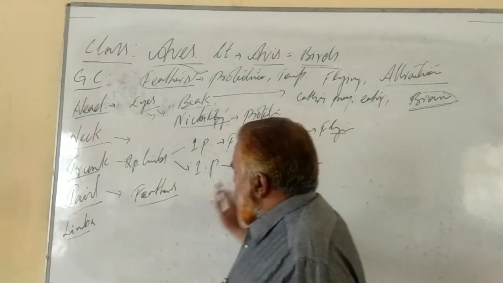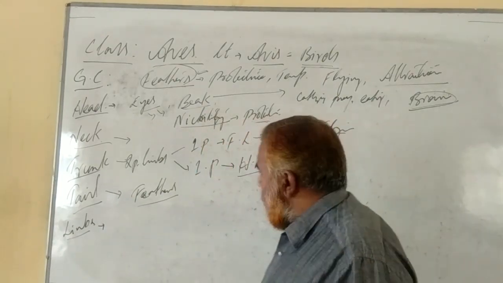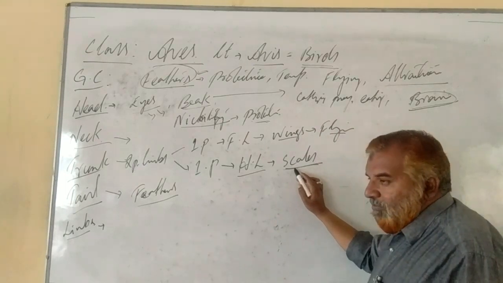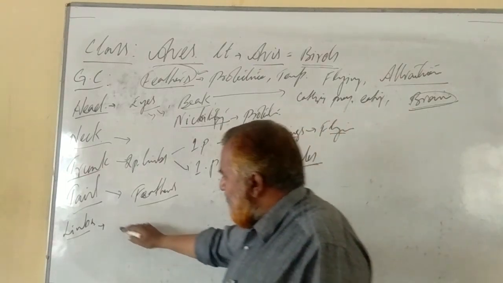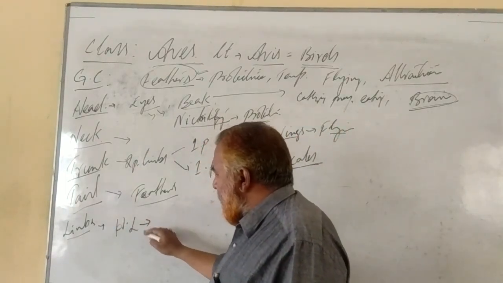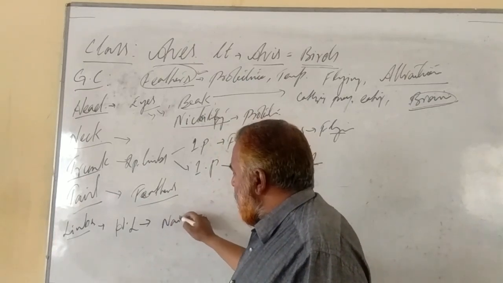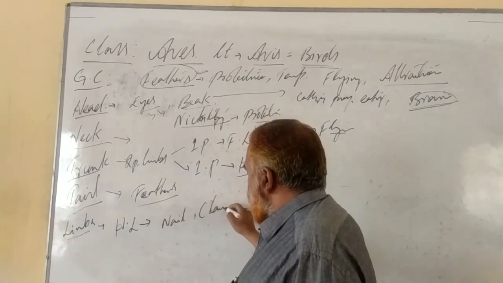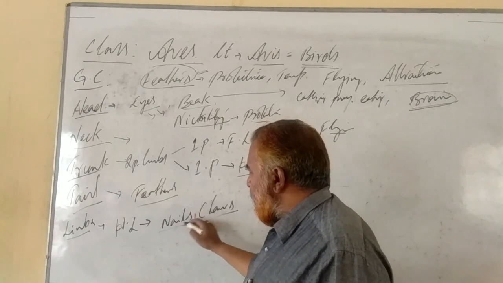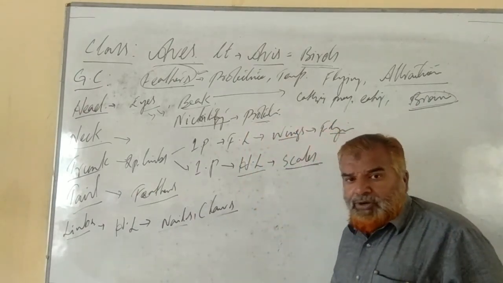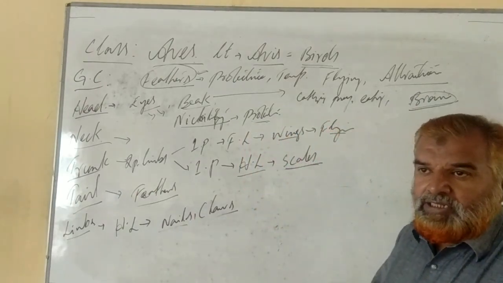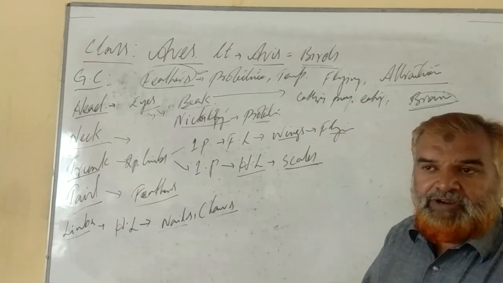So we have discussed limbs here, and these limbs are covered by scales. More points about hind limbs: they have nails, claws and nails. They are protective in function, hard, used for catching the prey and fighting.